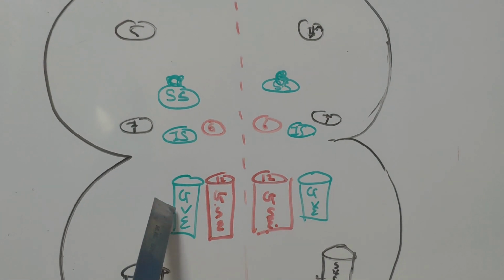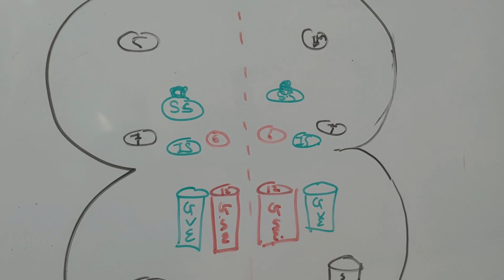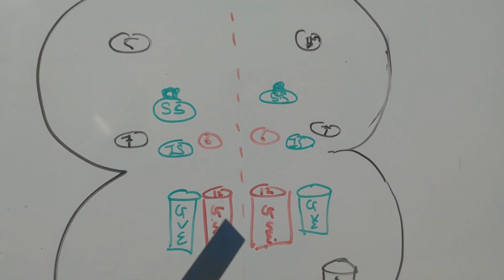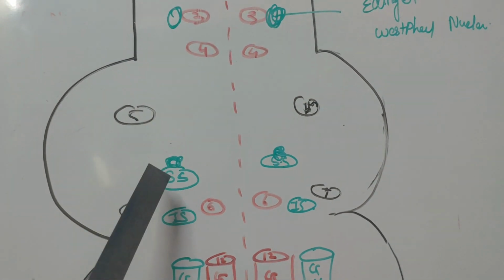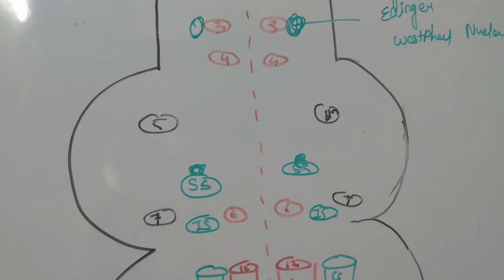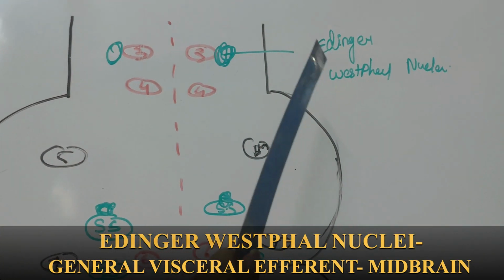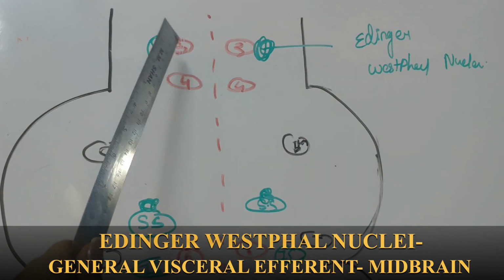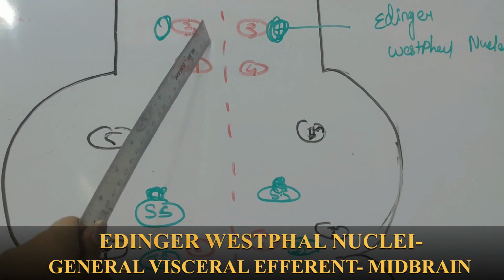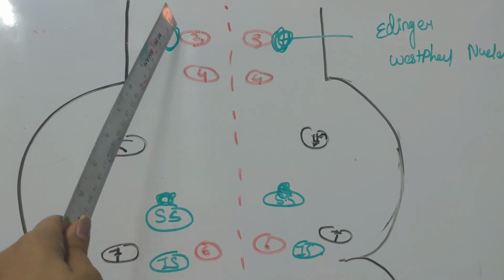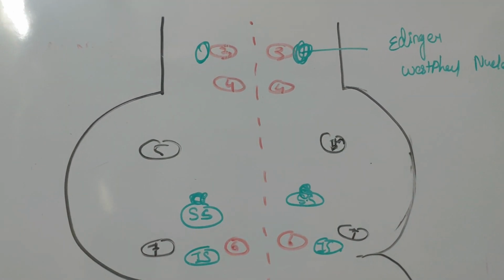Then second is general visceral efferent, which supplies all the organs of our body like lungs, heart and the abdominal part. So this is dorsal nucleus of vagus. This is inferior salivatory nucleus, superior salivatory nucleus, which is also called lacrimal nucleus. And the one point that I forgot in my previous lecture is the nucleus called Edinger-Westphal nucleus, which is situated near the third cranial nerve. As it is so near to the third cranial nerve, we consider this whole nucleus as one. One part is Edinger-Westphal nucleus and the other part is the motor nucleus of third cranial nerve.